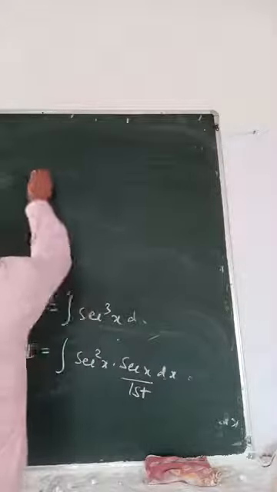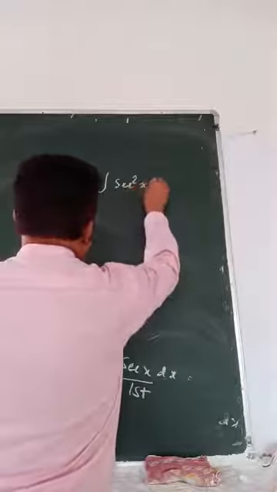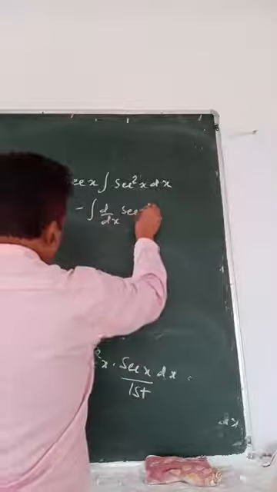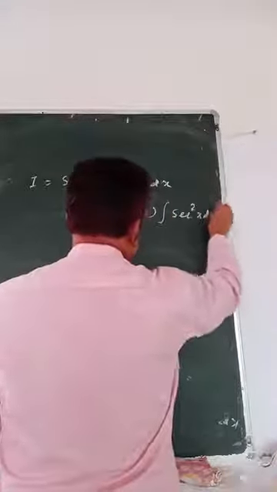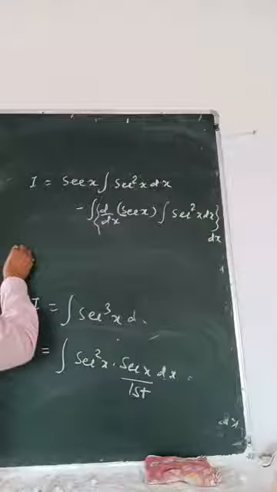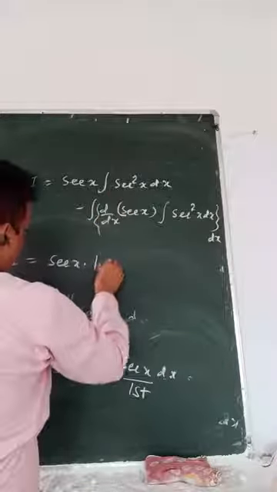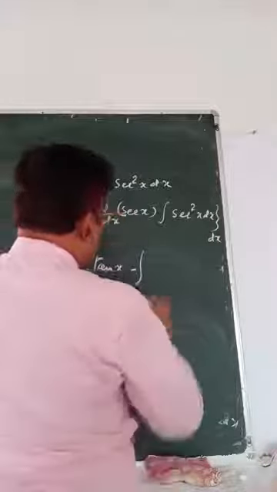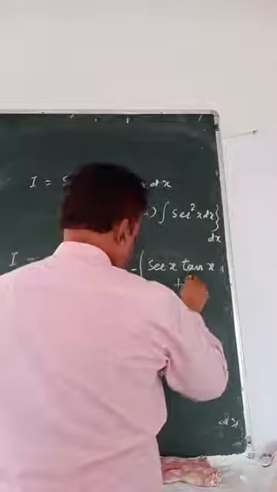So I equals first function times integration of second, minus integration of derivative of first times integration of second. So I equals sec x times tan x, minus derivative of sec x, which is sec x tan x, into tan x.